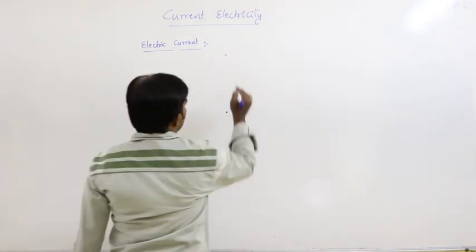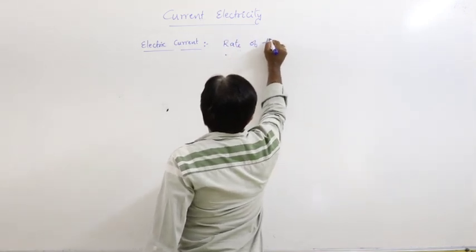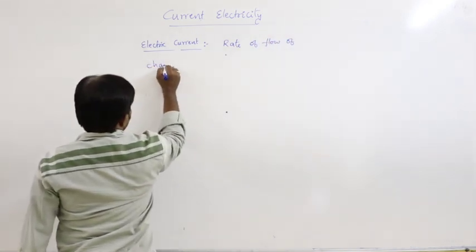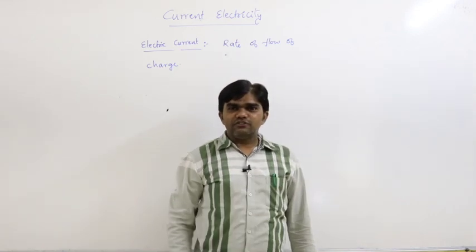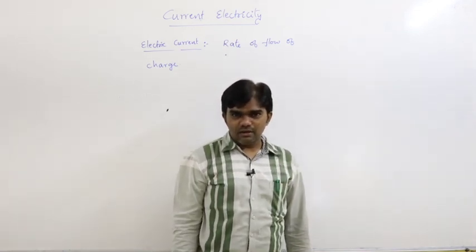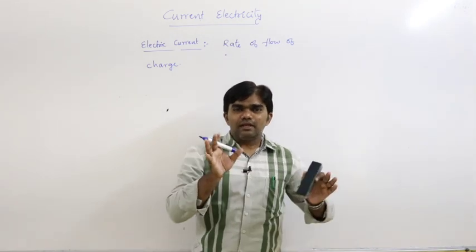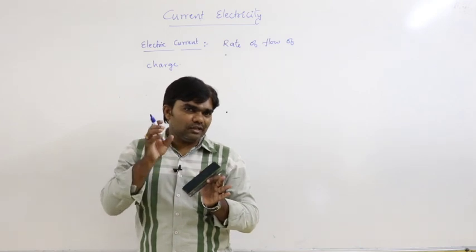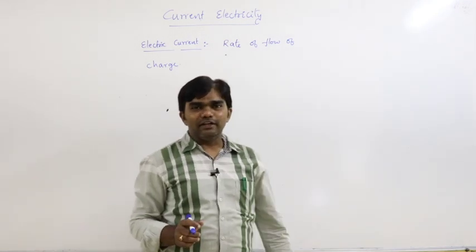Simply, rate of flow of charge. Rate of flow of charge is called electric current. Rate of flow. So that means the number of charged particles that cross a certain position in unit time. That is called electric current.